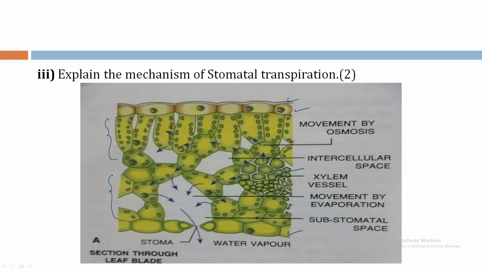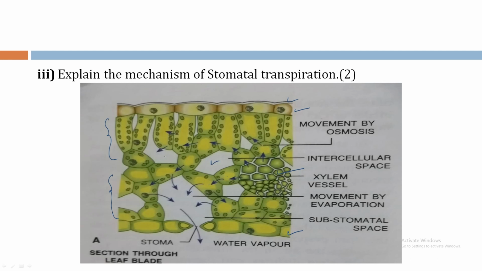And what is the function of xylem? Xylem conducts water, and as water reaches the surface of the leaf, water is transferred from one cell to another cell by cell to cell osmosis. We can see the arrow mark, and these spongy mesophyll cells are facing towards the intercellular spaces.